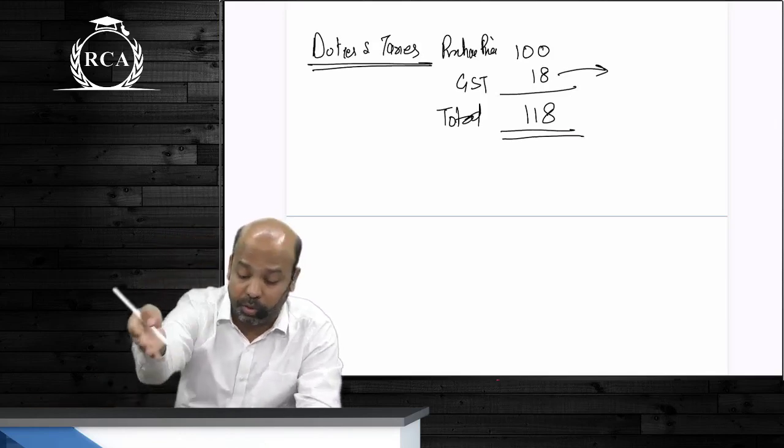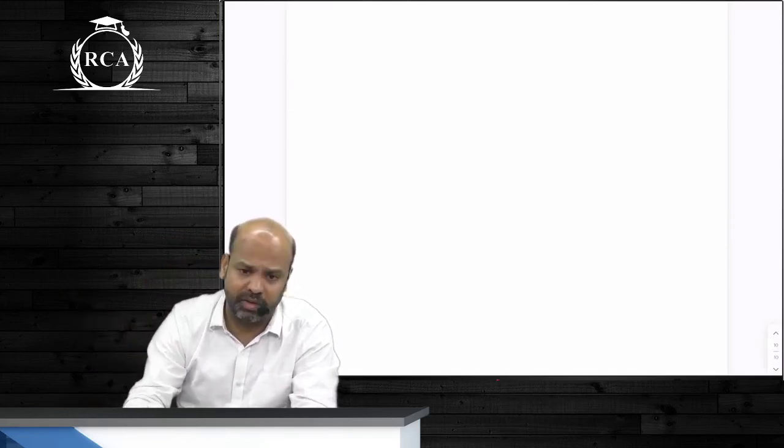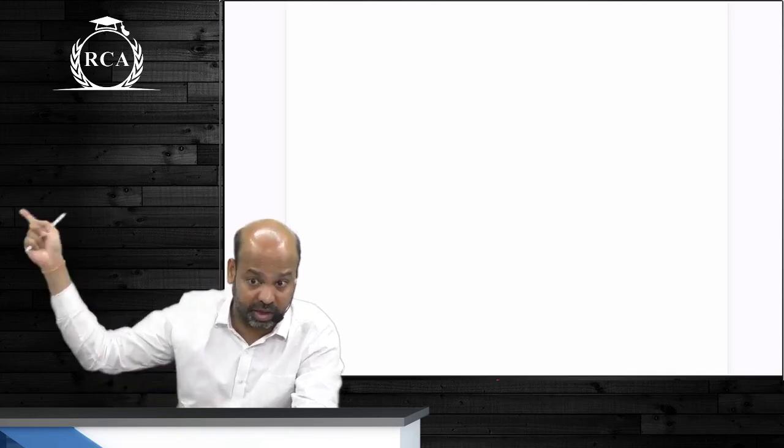But if a couple of your families beta who might be into businesses, they will not buy the cell phone in your name. They will directly buy the cell phone in the name of business. If they are buying the cell phone in the name of business guys, what they will disclose is that the cell phone is being used for the purpose of business. That is why they will be allowed to take credit of the taxes paid.